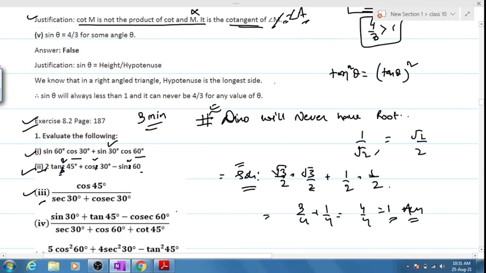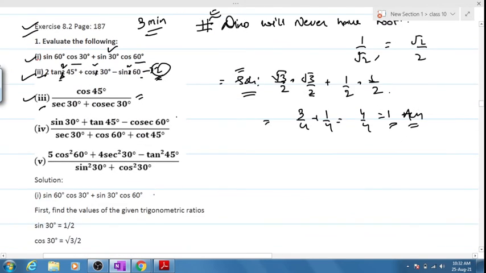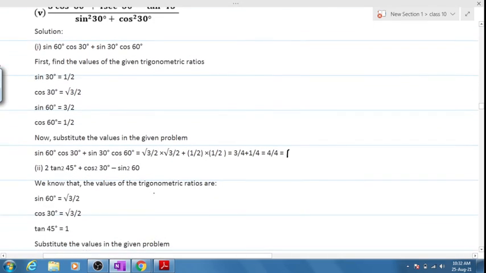So many of you have already answered this question. Question number 2, the answer has coincidentally come out to be 2. People who are done with question number 2 will move on to question number 3, and people who could not do question number 2, the solution is right here.